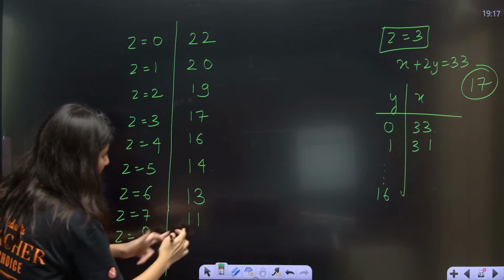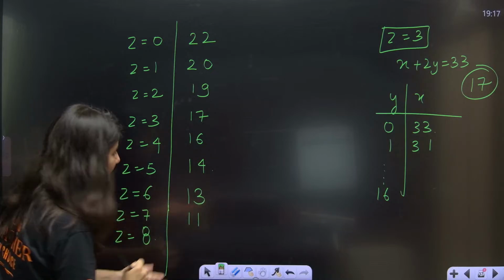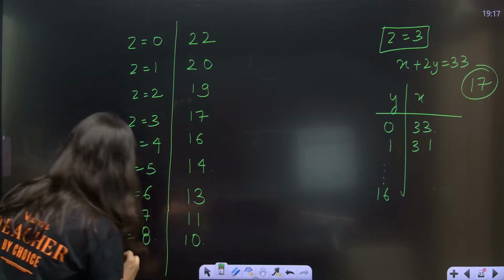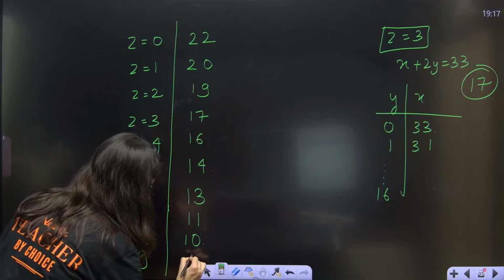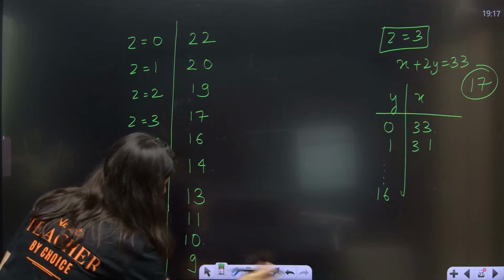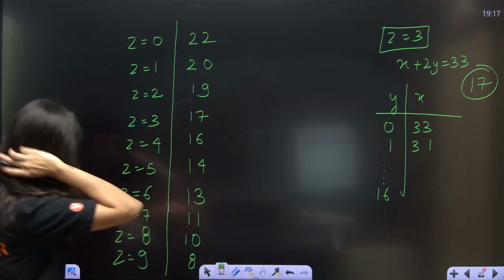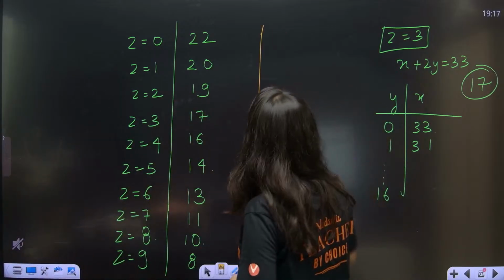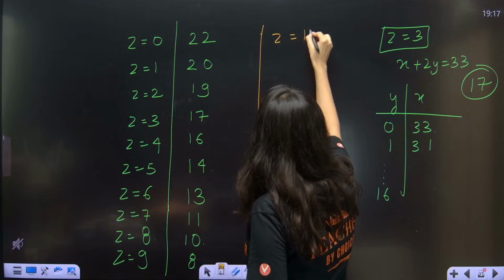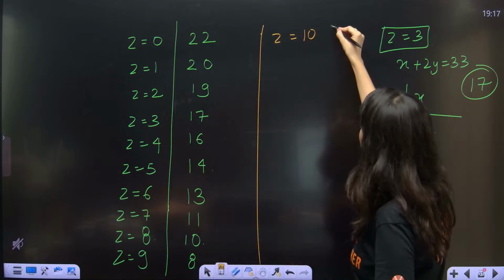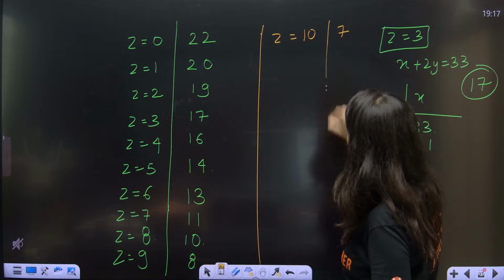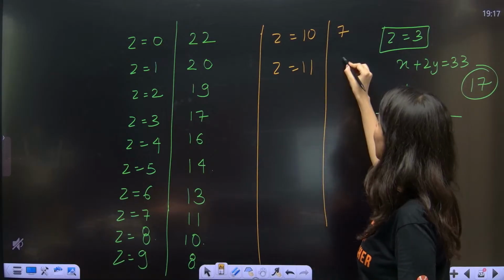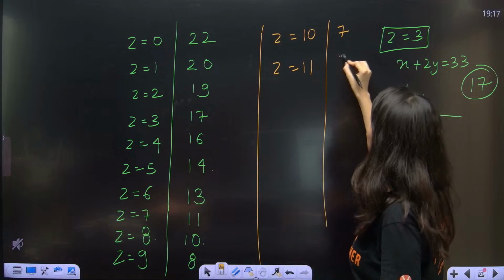For Z equal to 8, now 13, then it is 11. Then Z is equal to 8, this is 10. Z is equal to 9, then what is this? There will be a gap of 1, so 8. After that, Z is equal to 10, so this is 7 options.